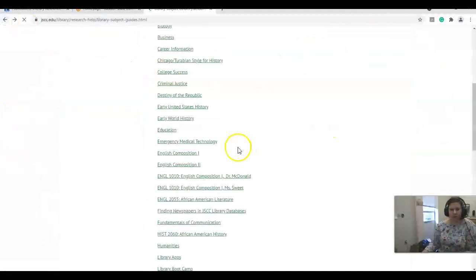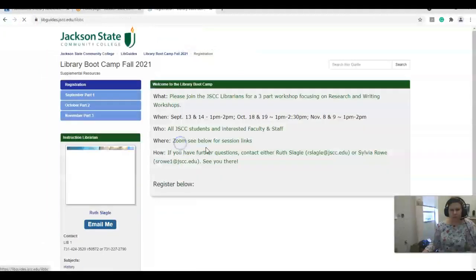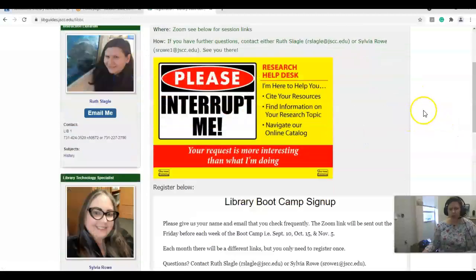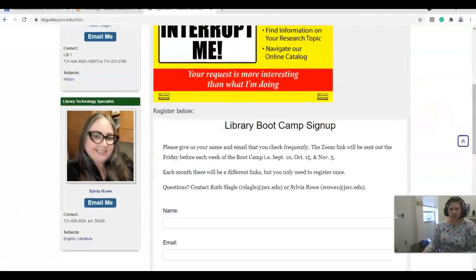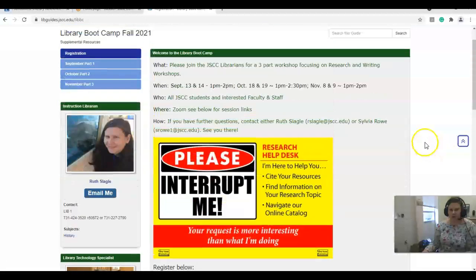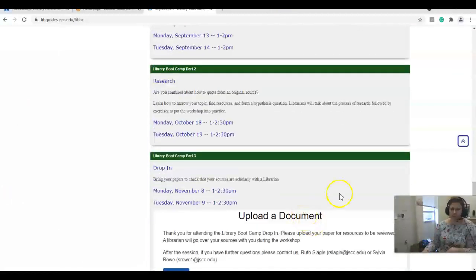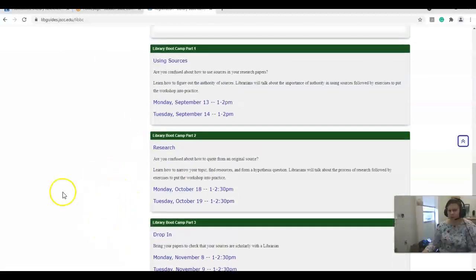And then lastly, I wanted to show you guys we're doing a library boot camp that will be offered this coming Monday. And we'd love for you guys to come. You can just sign up once and we'll send you the link out each time. It's going to be focused on researching and writing. The first time is using sources. The second time we'll be focusing on the process of research. And then the third time you can bring in your paper or speech, whatever you have, and we can look at your sources to make sure they're scholarly.